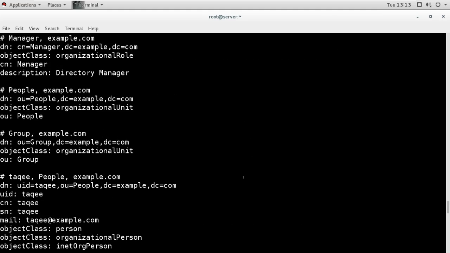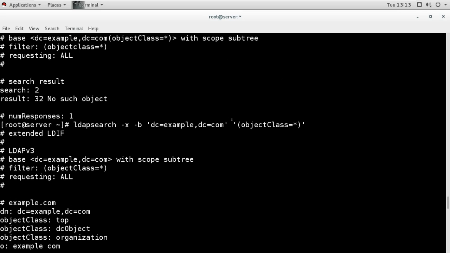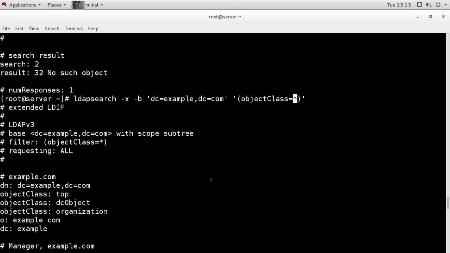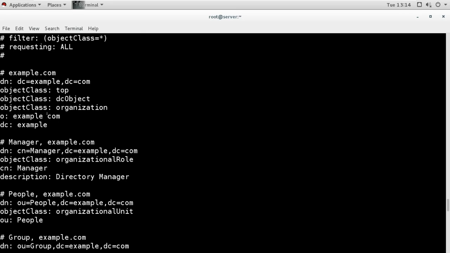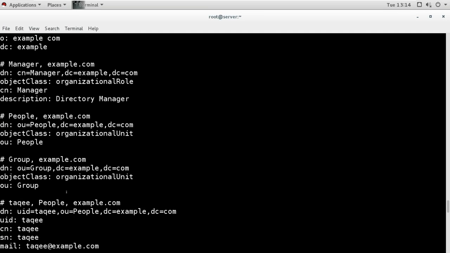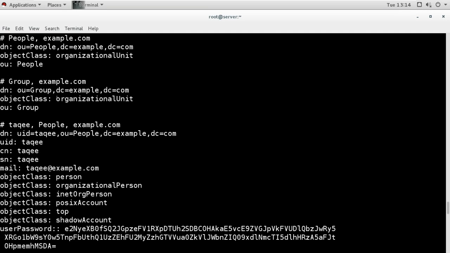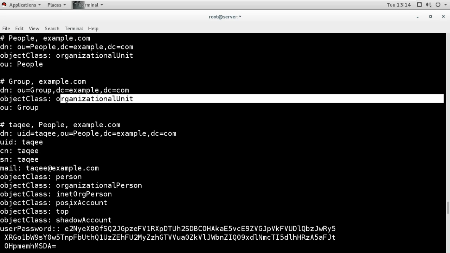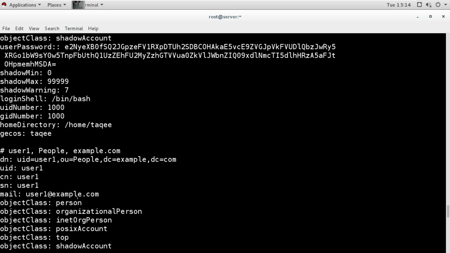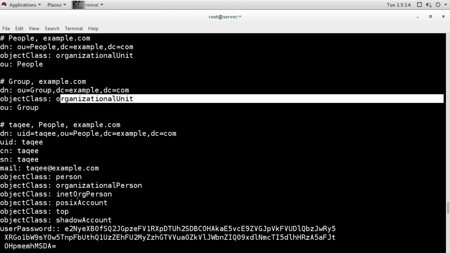It was a space here. So now it is showing all the objects within this domain. I have set all the object classes. I set a star here, but if you want to see a special object class, then you can mention the object class, like objectClass organization, objectClass top, or you can go for objectClass OU, organizational unit. Whatever object class you want, you can just put it there, and it will show you only the information about those object classes.